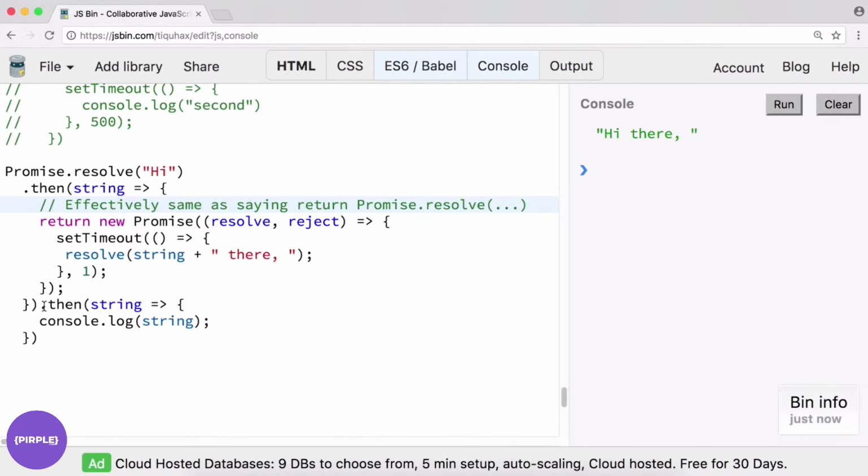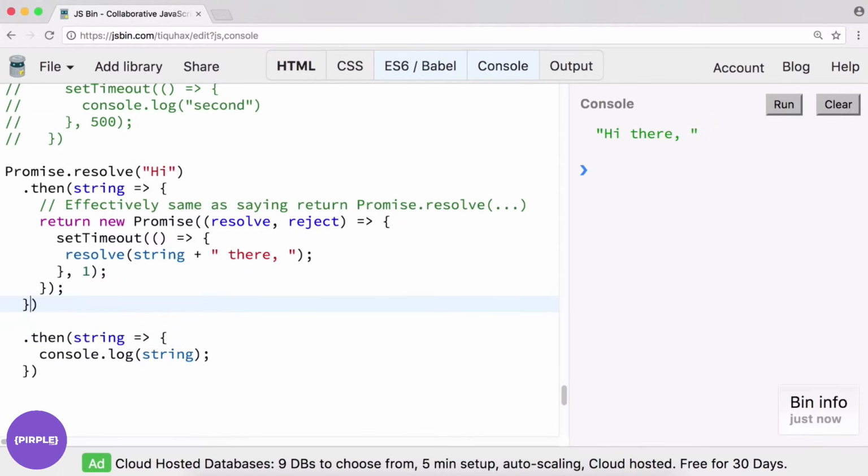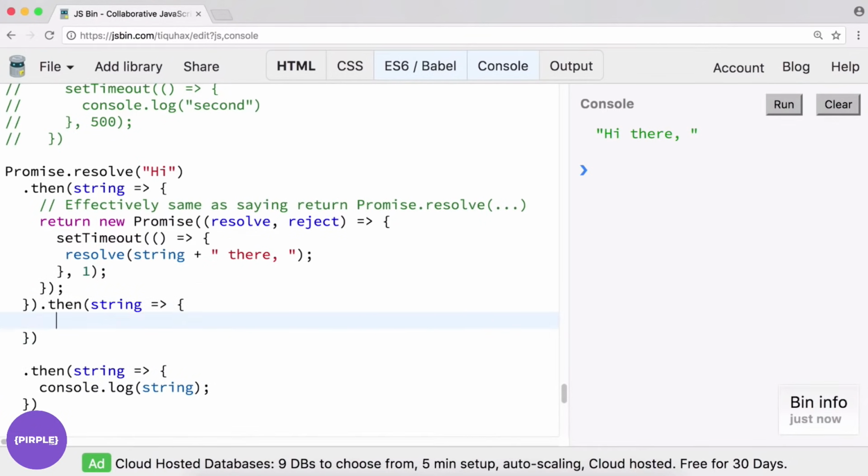So to expand on that example, let's add a space here, and we'll do another .then, take in the string, and let's say you forget to wrap something in a promise, you can do set timeout.